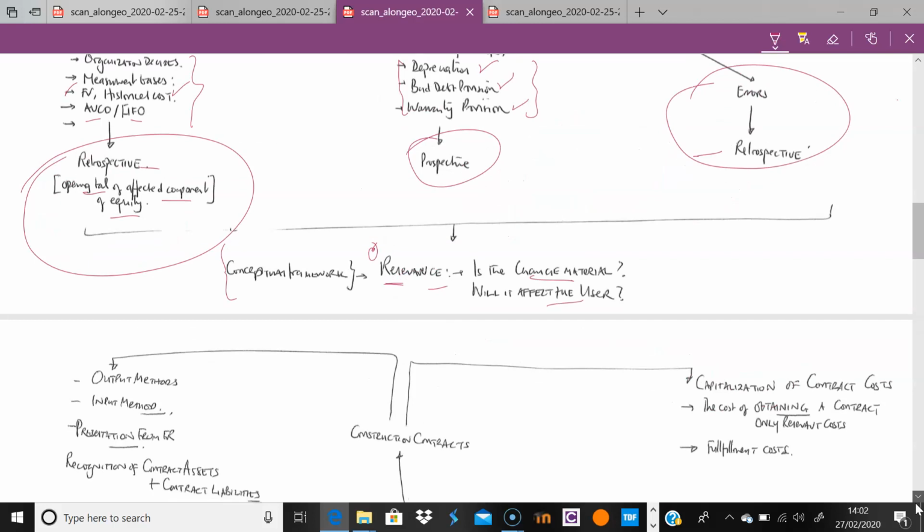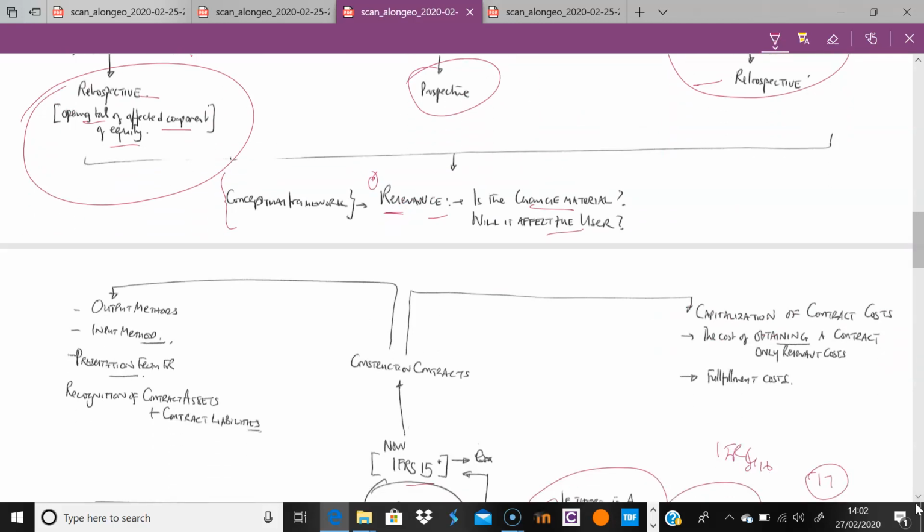The other more interesting bit with this is dealing with construction contracts. Typically what you're looking for is the issue of the output methods and the input methods. The output method is based on your survey, and the input method is very much based on looking at how much you've covered when it comes to costs. This comes from FR, so you should remember this, or you could go back. Again, we've talked about this in class anyway. This is all just pointing things out.